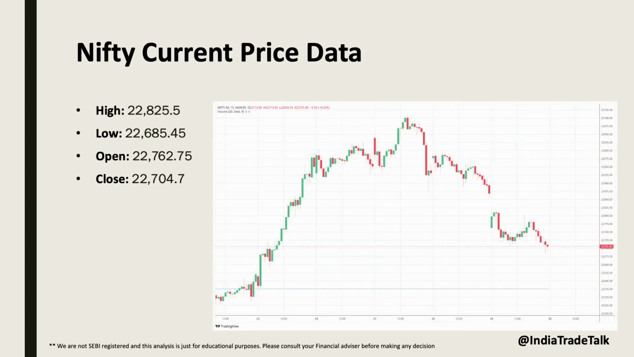Let's start with the current Nifty price data. The latest closing price for Nifty 50 is 22,704 with a high of 22,825 and a low of 22,685. It faced a good resistance around 22,800 to 22,825 zone after a big gap down opening in the last session and closed near to the day low, forming a bearish candle.